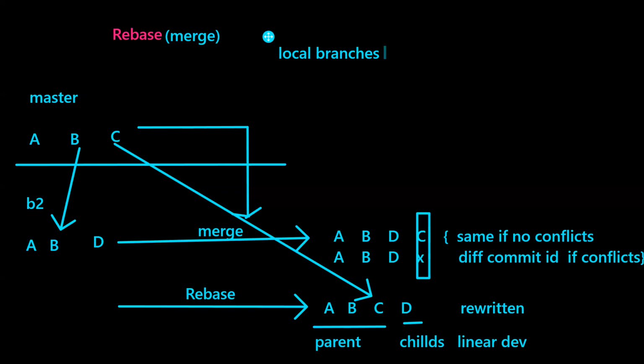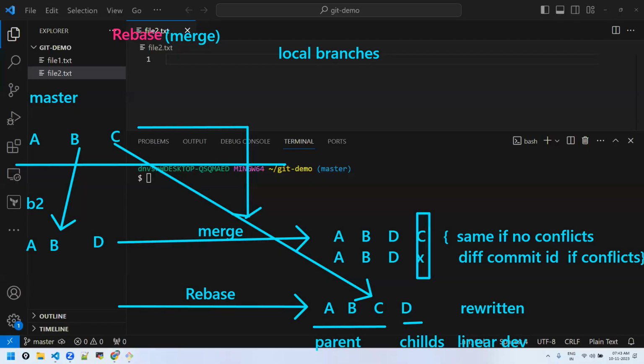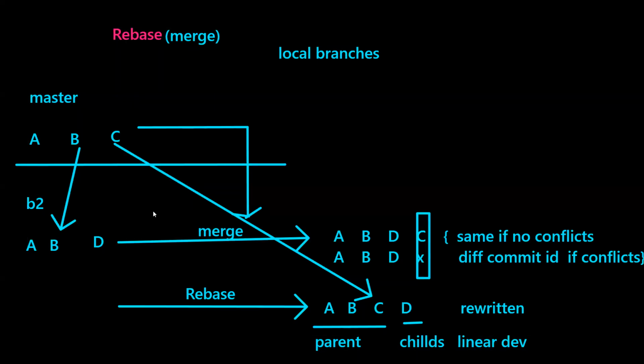Understood the concept, everyone? Sorry, just a minute, just to clarify my doubts. There is a master branch with A and B commits. Then you have created the B2 branch. Automatically A and B commits will come inside B2. Then in master, someone has made changes like C, and in B2, someone has made changes like D. Then you want to merge master to B2.